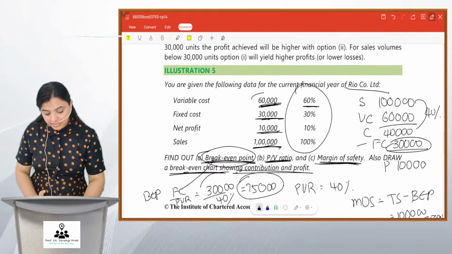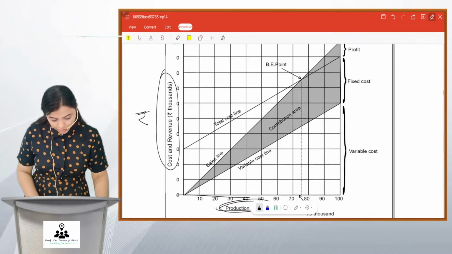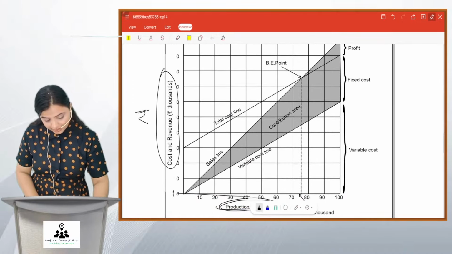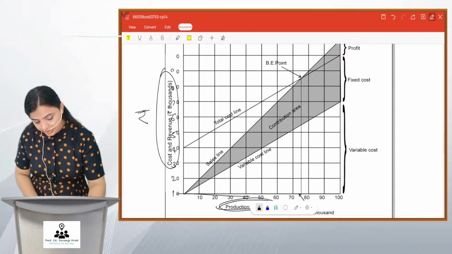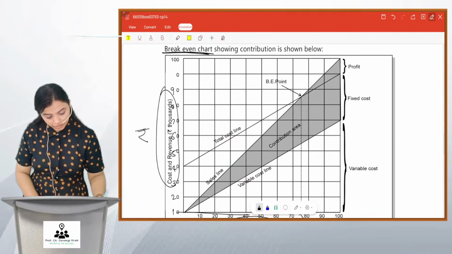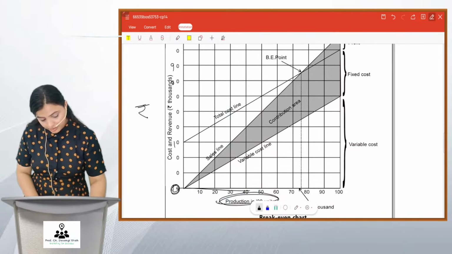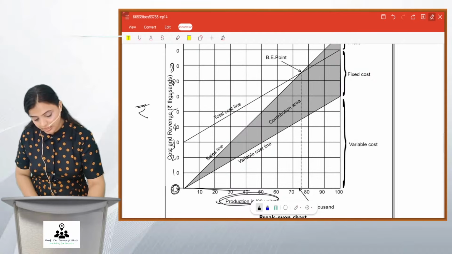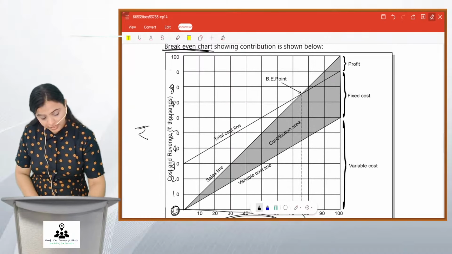They've said that 60,000 is the variable cost. So where is the 60,000, friends? Basically 10,000, 20,000, 30,000, 40,000, and so on up to 90 and 100.